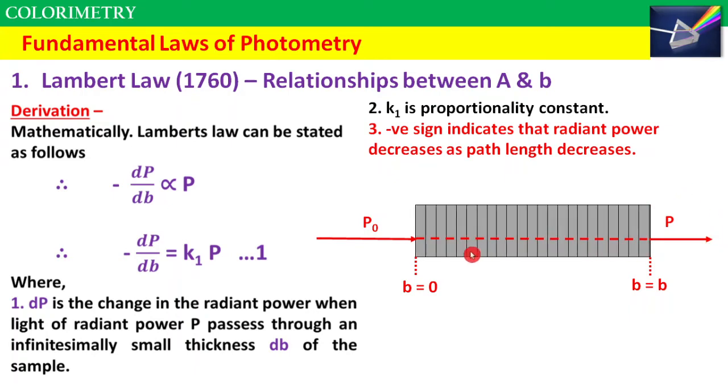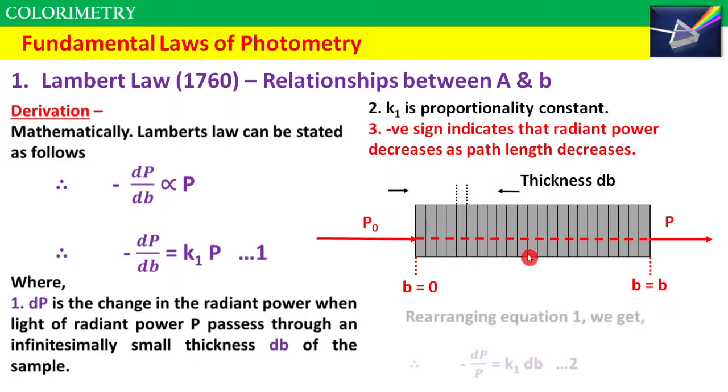Now let us consider that this thickness, or this internal diameter of the sample holder, is made up of small thicknesses. This is the infinitesimally small thickness, and let's consider the thickness of each fragment is db. Now rearranging equation 1, we get minus dP upon P is equal to k1 times db. This is equation number 2.